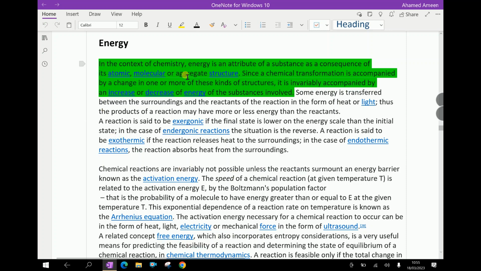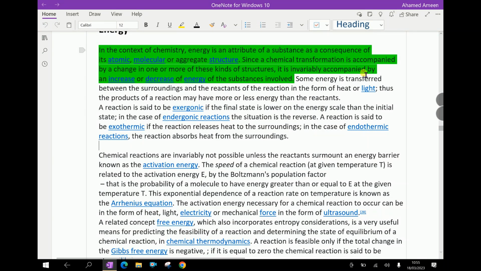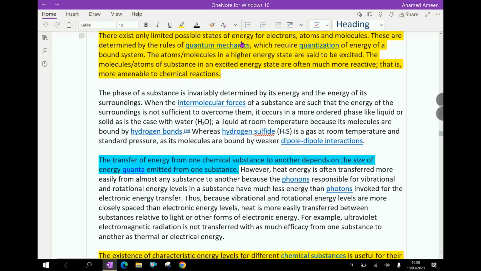Energy. In the context of chemistry, energy is an attribute of a substance as a consequence of its atomic, molecular or aggregate structure. Since chemical transformation is accompanied by a change in one or more of these kinds of structure, it is invariably accompanied by an increase or decrease of energy of the substances involved. There exist only limited possible states of energy for electrons, atoms, and molecules. These are determined by the rules of quantum mechanics, which require quantization of energy of a bound system.